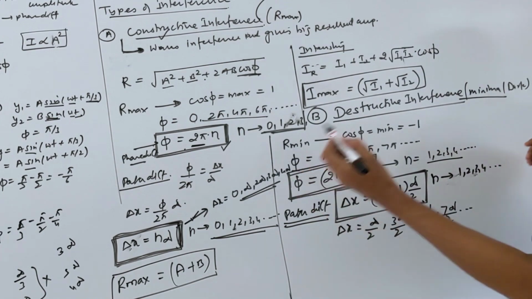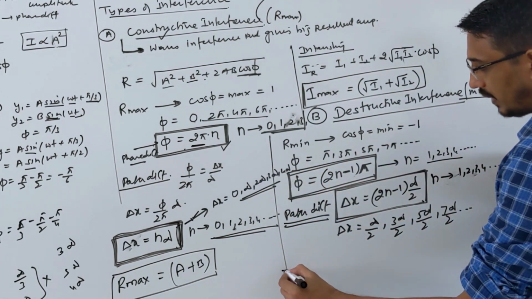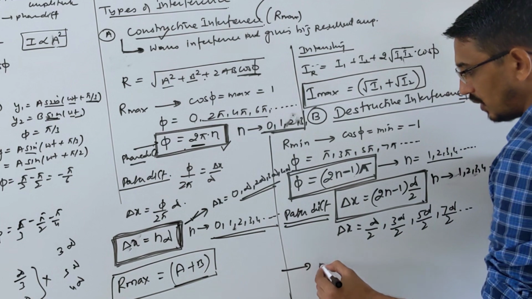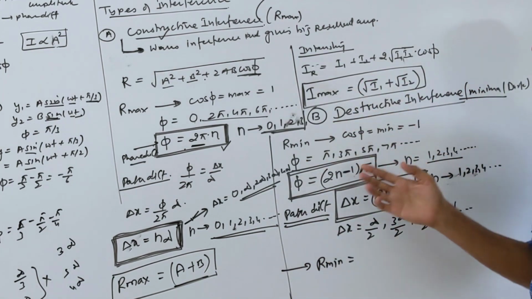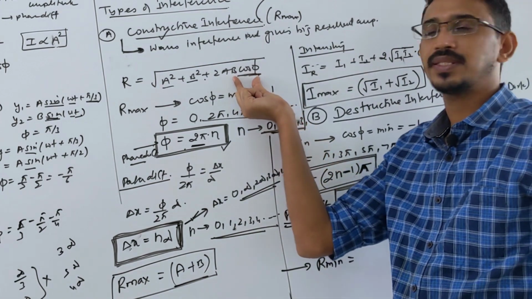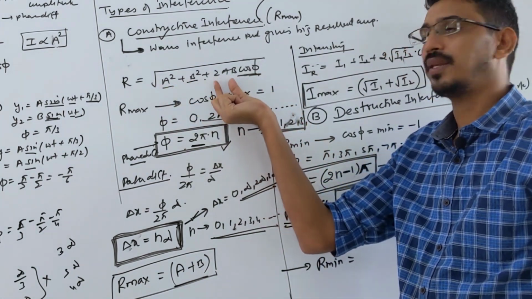Yes. Then you want to get what is your R minimum value here? Like R maximum you are getting in this way. So what is R minimum? What is the resultant minimum? Obviously, when you put it in this formula, the cos term is minus, so the answer becomes a square plus b square minus 2ab.